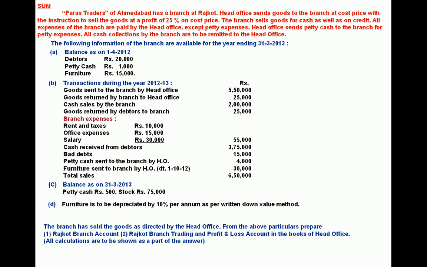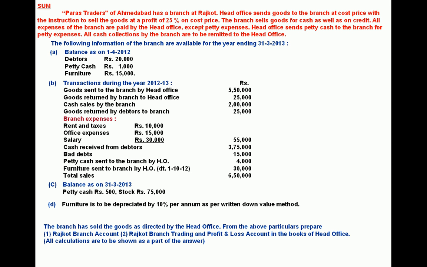From the above particulars, prepare Rajkot branch account, Rajkot branch trading and profit and loss account in the books of head office. Calculations are to be shown as the part of your answer. Now here, branch is given an instruction to sell the goods at a profit of 25% on cost price, and the goods have been sold as per this instruction.